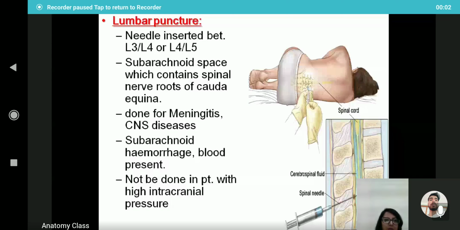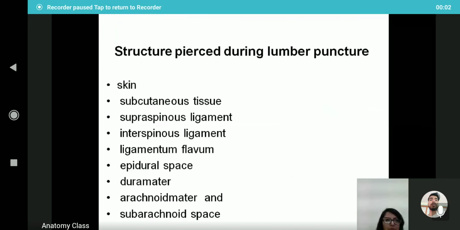In subarachnoid hemorrhage, blood is present. It should not be done in a patient with high intracranial pressure. In case of increased intracranial pressure, herniation of the brainstem can occur and the individual can die immediately, so it is contraindicated in hydrocephalus patients. So this is the procedure of lumbar puncture.